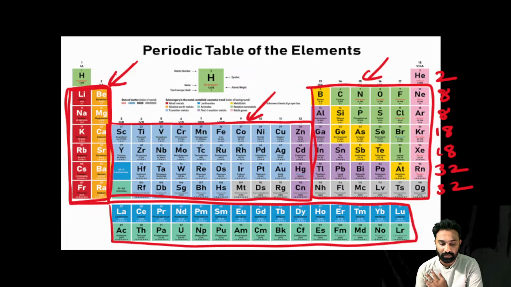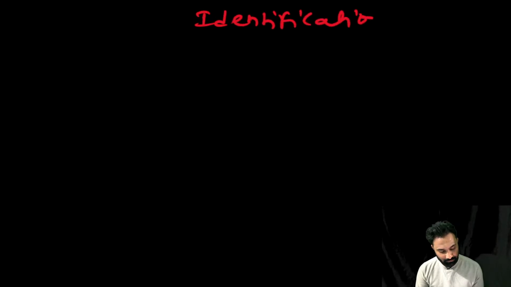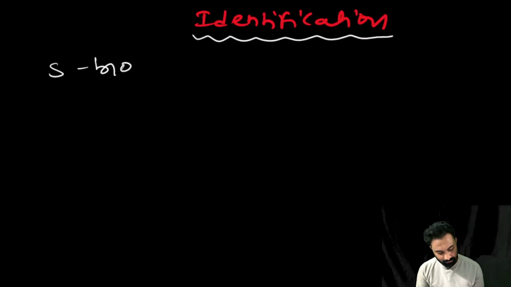Good, Pakshal Jain. Last shell is not it; we cannot say that it is the last shell. Now, for the identification of the blocks, what we have to know is that for the S block elements, the valence shells are S, P, D, and S. Clear?